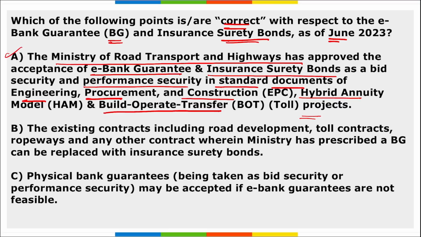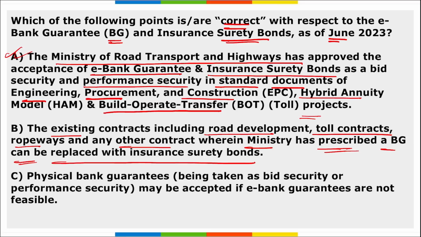Correct. So option A is right. Second, the existing contracts including road development, toll contracts, ropeways and any other contracts wherein the ministry has prescribed a bank guarantee can be replaced with the insurance surety bond. So option B is also correct. C, physical bank guarantees may be accepted if bank guarantees are not feasible. So yes, option C is also right.